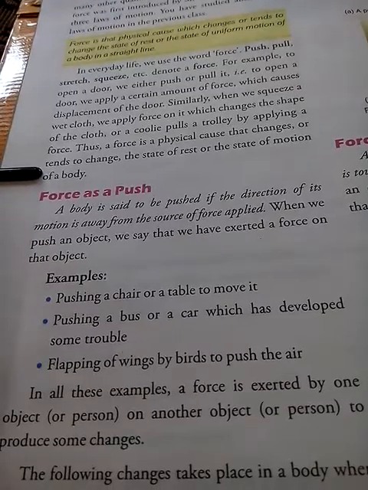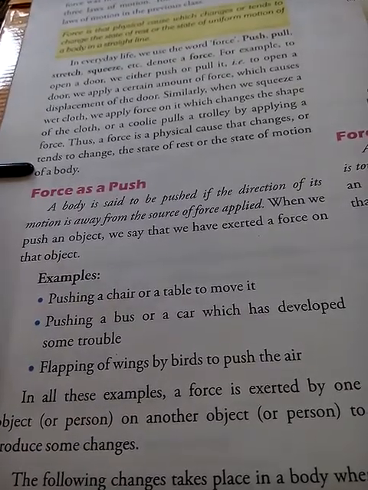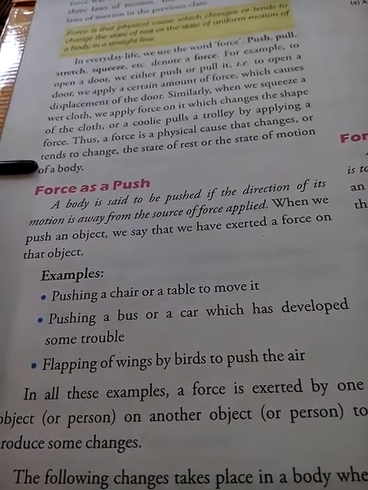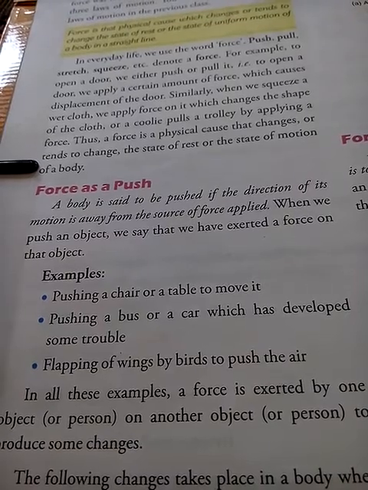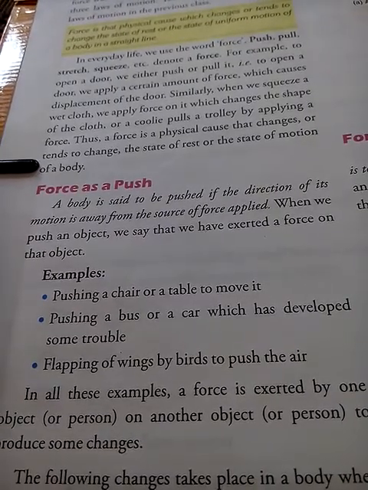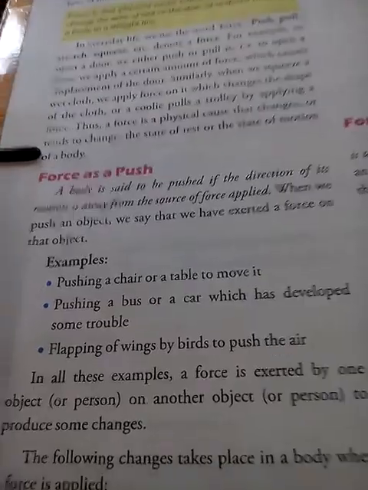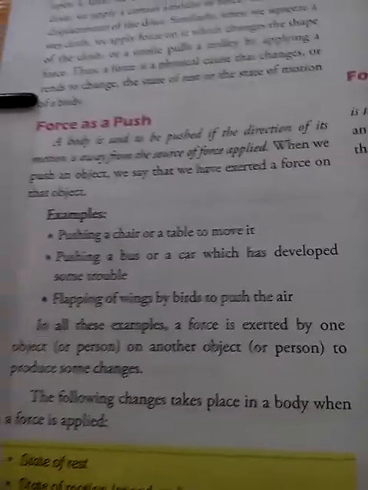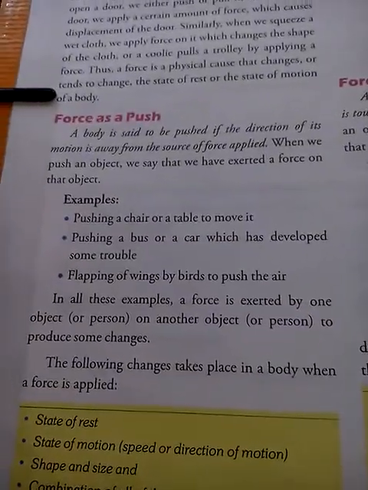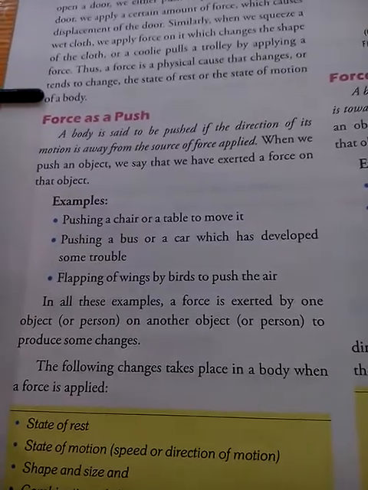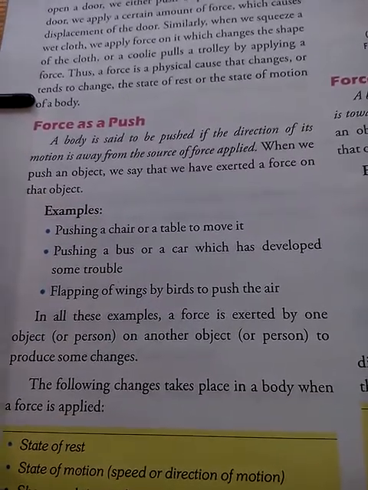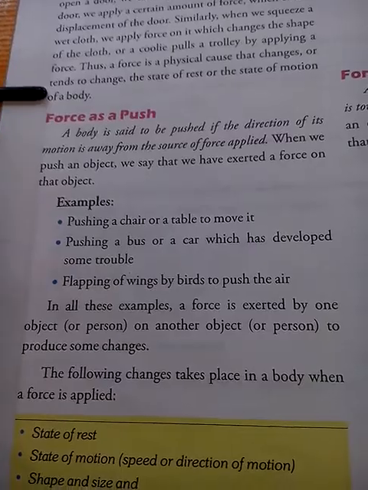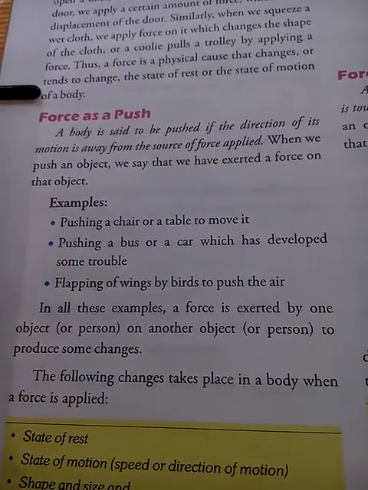Whatever force we apply, we move in the opposite direction. So one object is applying action and another object is showing the reaction, which we learned in the earlier classes. In class 9 you learned about action and reaction forces, which means force always exists in pairs. Whenever forces are developed, they exist in pairs.